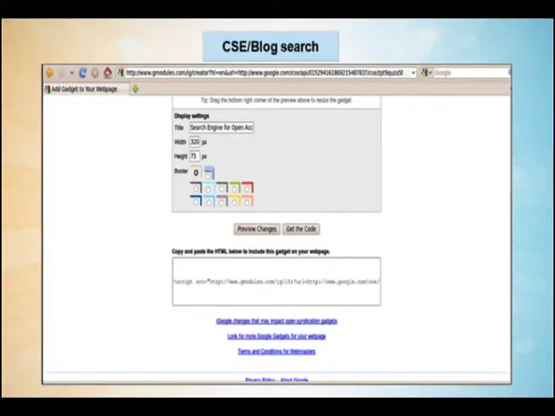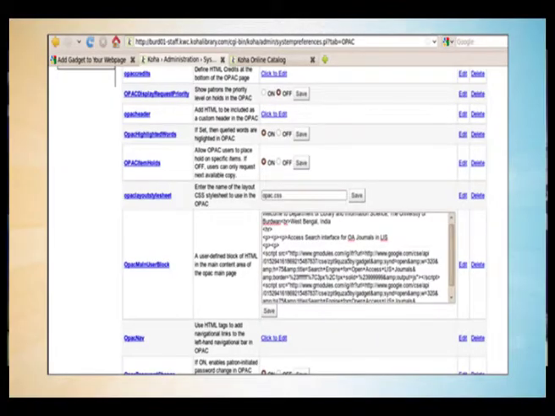Now the next thing we can do very easily without paying a single paisa is the Google custom search engine. You can create a very simple search engine in Google. It's simply a 1, 2, 3 kind of step. You go to Google with your Gmail ID, using your login and password, you go to Google custom search engine, select a list of URLs, and the moment you save your data there, Google will create a subset of search services on the basis of your given URLs, and at the same time it will generate an API or widget. That widget you can take and paste in your library OPAC.